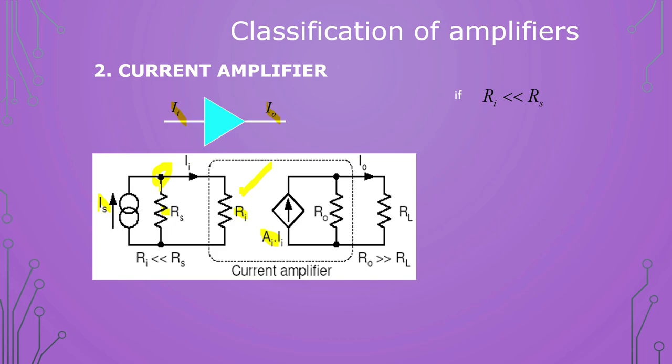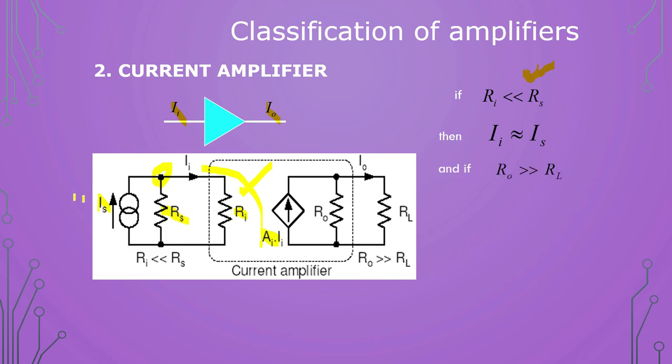There is no path towards Rs because Rs is a much higher value, which means more resistance, less conduction. So current will only go towards Ri. So Ii, which goes through Ri, is equal to Is.